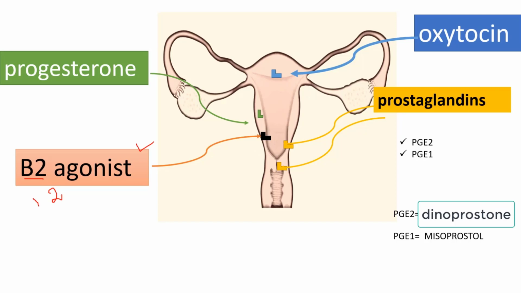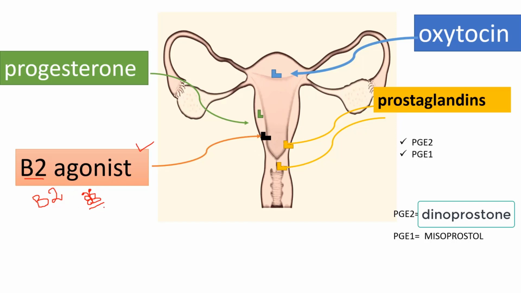Which means bi. So you can remember that normally B2 receptors are present on the uterus, right? And if I draw this B 2 times, one like this and one like this, if I draw two Bs, there is the shape of a butterfly, and in order for the butterfly to fly, there must be more space. And when there is more space, there is relaxation.